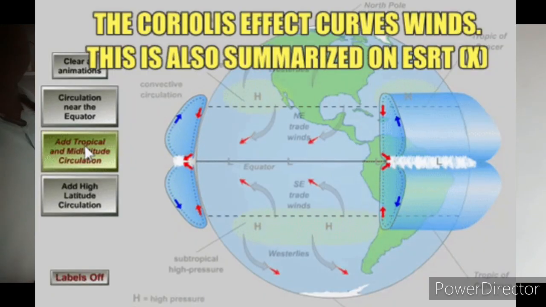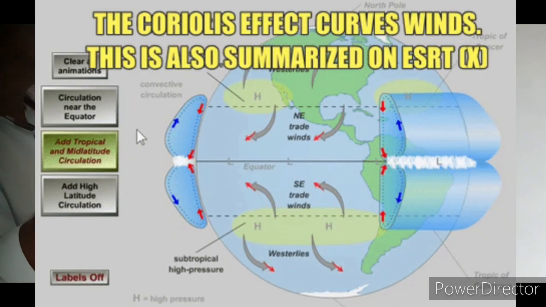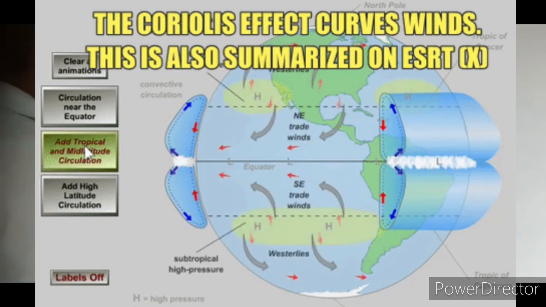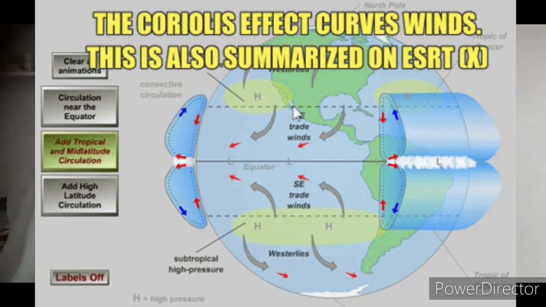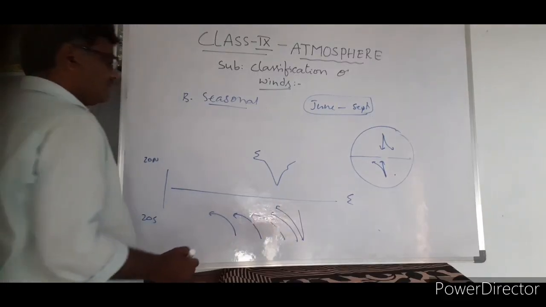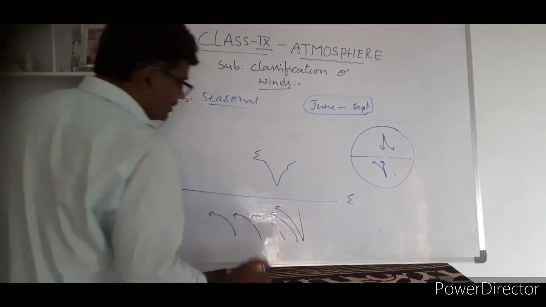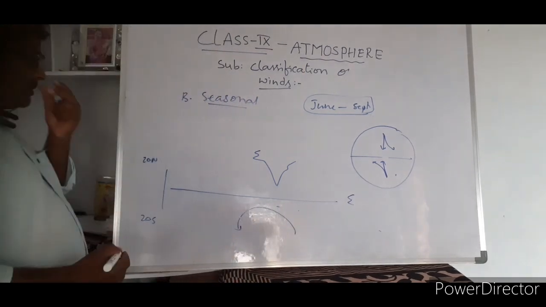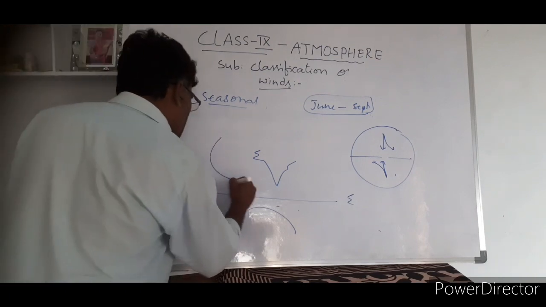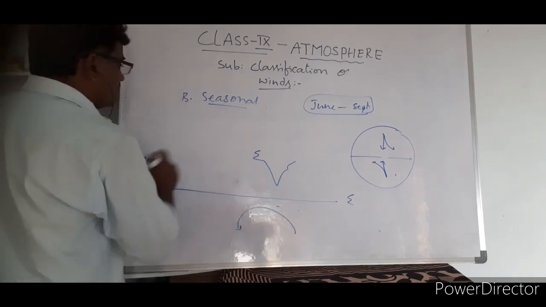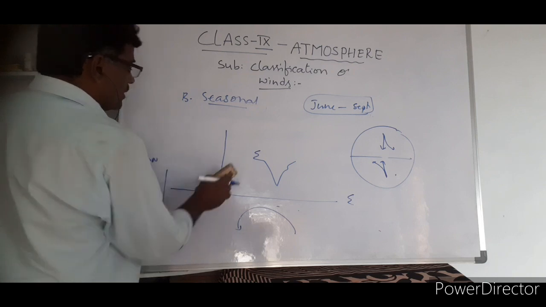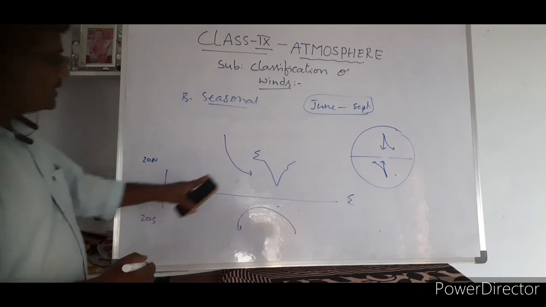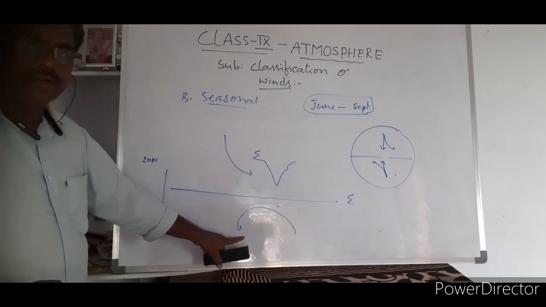This is because of the Coriolis effect. When Earth rotates, the direction of the wind also will be changed. This is called the Coriolis effect. So whenever wind starts blowing like this, it bends towards this in the southern hemisphere. So the general direction of the wind in the southern hemisphere is like this. Look at that. Northern hemisphere wind direction is like this. If wind starts blowing like this in the northern hemisphere, it cannot blow like that, it blows like this. This is the direction of the wind in the northern hemisphere. This is the direction of wind in the southern hemisphere.